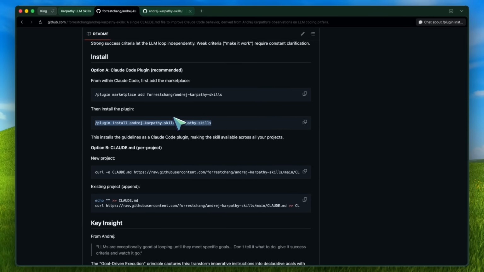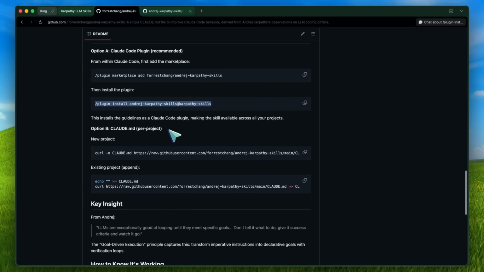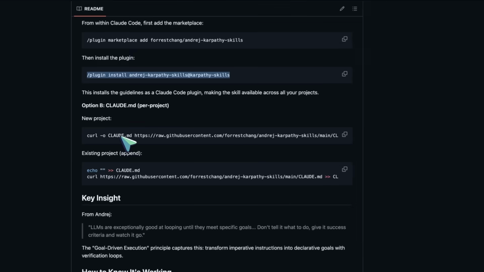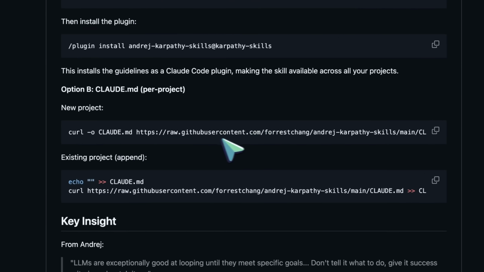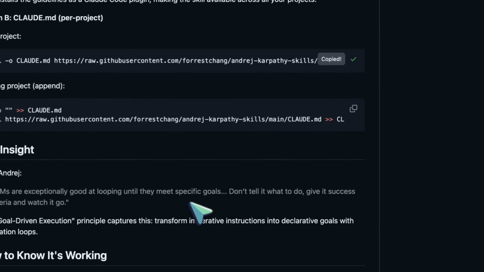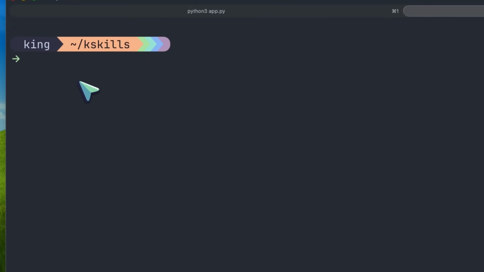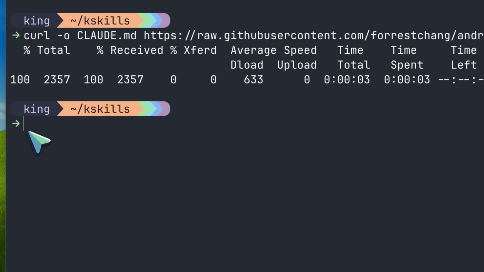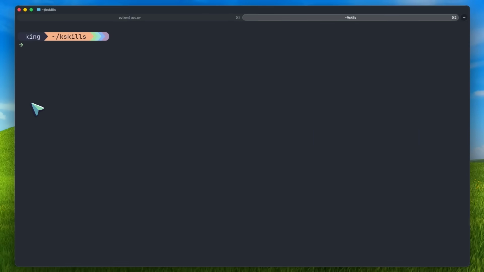The second way is the simpler per project route. If you want it only inside one repo, you can just download the Claude.md file directly into your project. For a new project, the README shows this, and if you already have a Claude.md, you can append it instead of replacing your existing project instructions. So the setup itself is actually very easy.